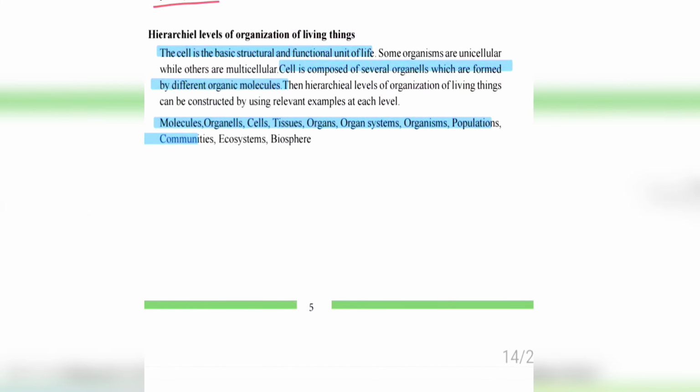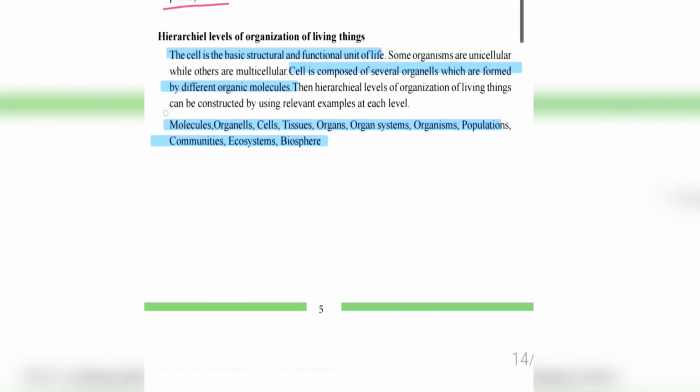Molecules. So these are the levels, and you must remember this; it is an important point.